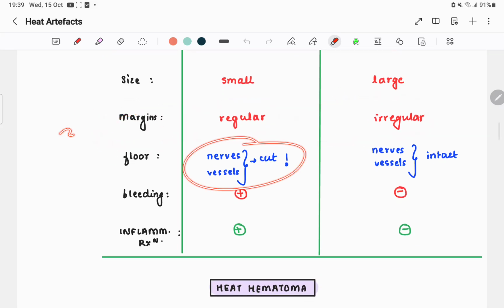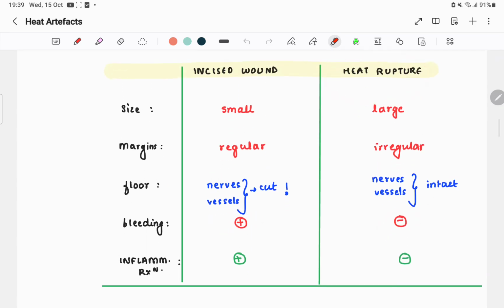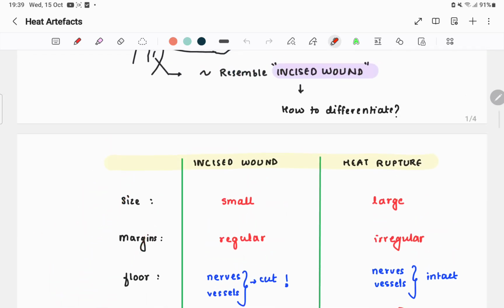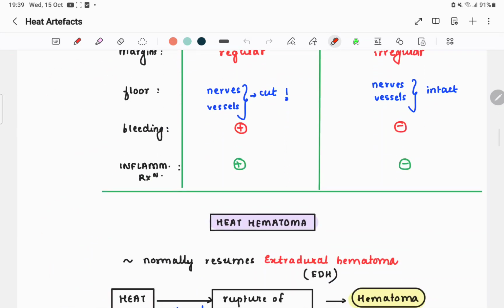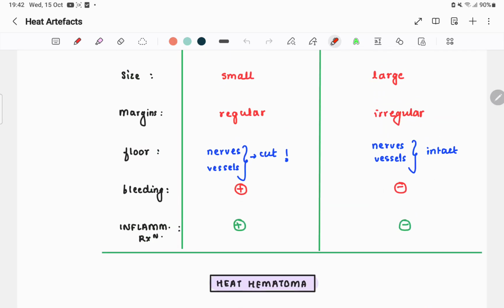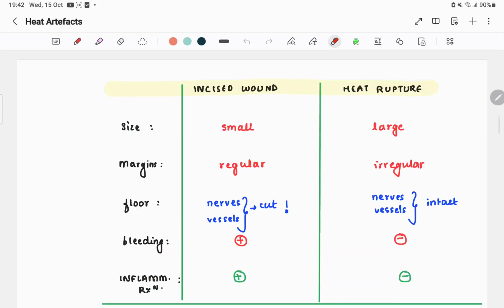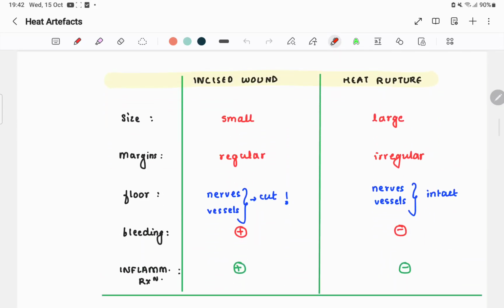Floor: nerves and vessels are cut because in incised wound there is a chopping of nerves and vessels, and here the nerves and vessels are intact. Okay, there is bleeding in incised wounds. Obviously there won't be bleeding in heat rupture because everything is broken down, right? Due to heat there is an intense drying. Inflammatory reaction is present here. Here it is absent. Okay, so this is about incised wound and heat rupture. You can comment about size, about margins, about the floor, or bleeding and inflammatory reaction, right?